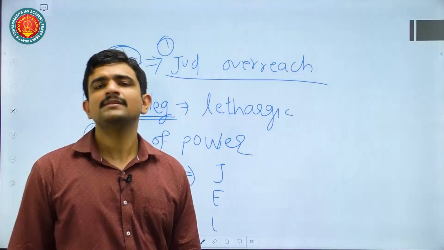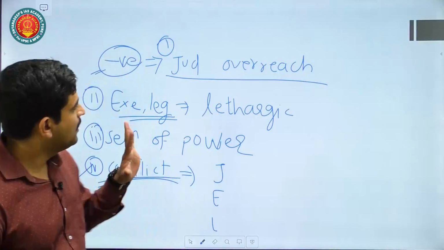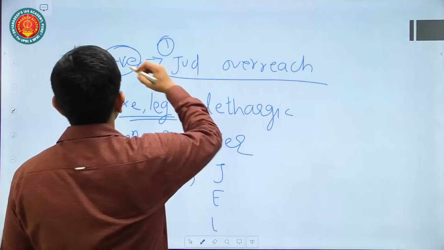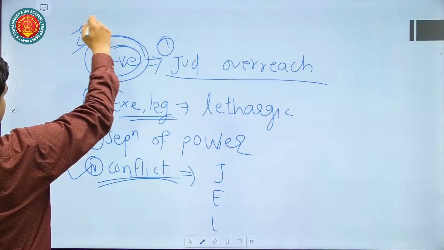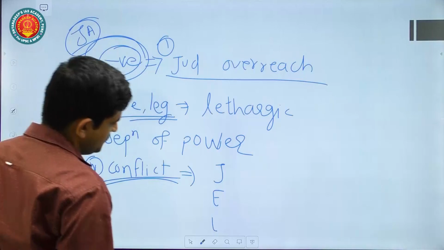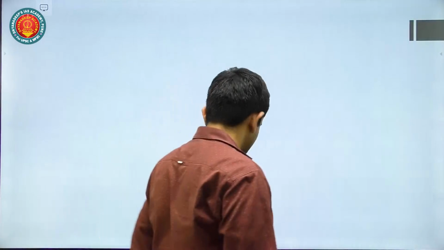So these are the dimensions that you can mention in this question to ensure that you have covered both the positives as well as the negatives about judicial activism. So in this way, you can answer this question.